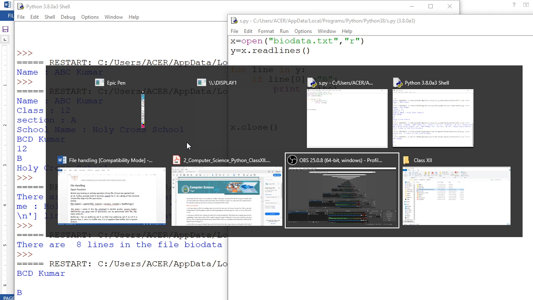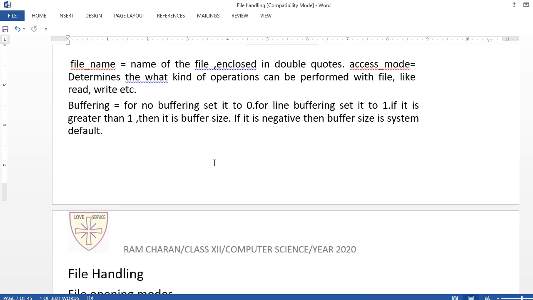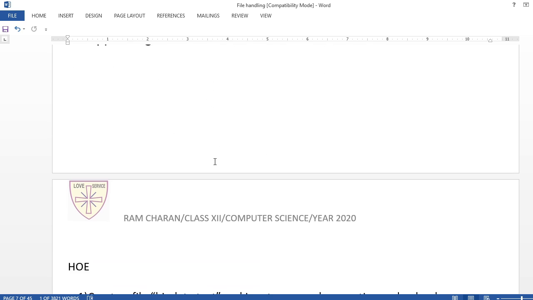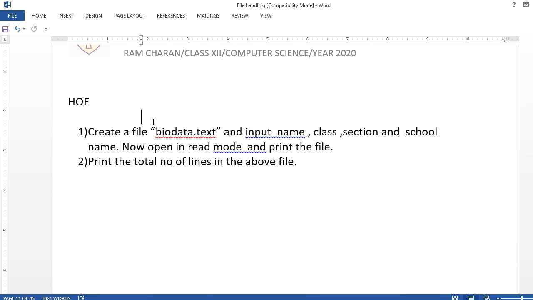Where is my file handling? Yeah, it is here. In this one, all these things we did. Hands-on experiment: create a file biodata, input name, class, section, roll number, school. Now open in read mode and print the file. This is number 1 you do. Print the total number of lines in the above file.